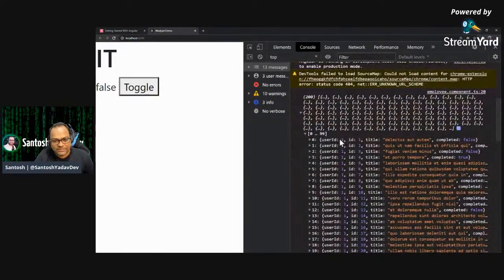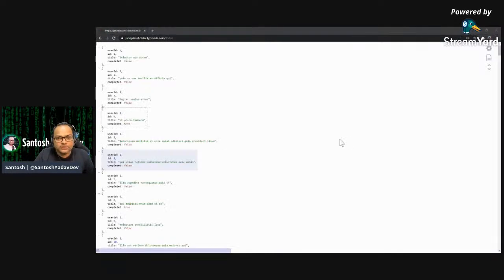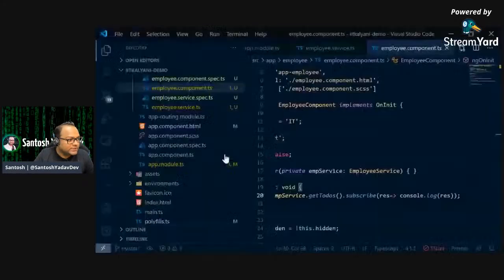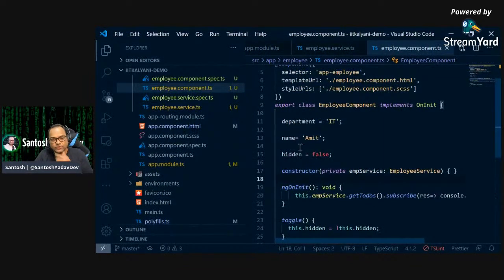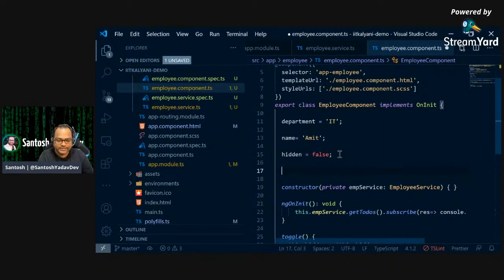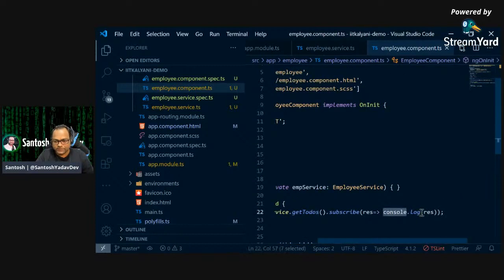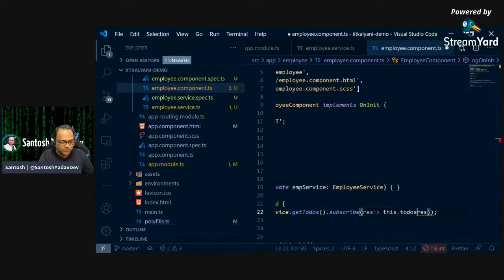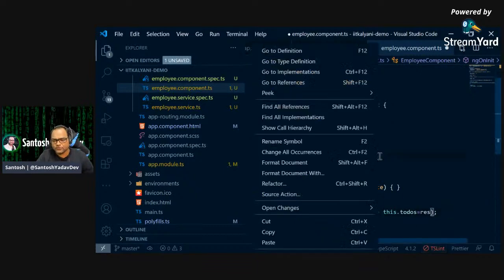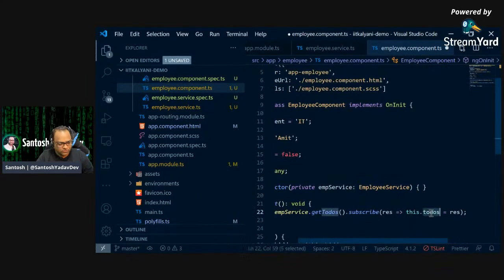But that's not what we want to achieve. You want to render this data on the UI. So let's go ahead and do that part. What I'm going to do here is create a property. I'll call it todos, and right now I'll use type any. As I said, I'm not going to create an interface right now. So I'll create todos, and I'll say this.todos is equal to response. I'm saying whatever data we get from the API, just give this data back to this particular property, todos.